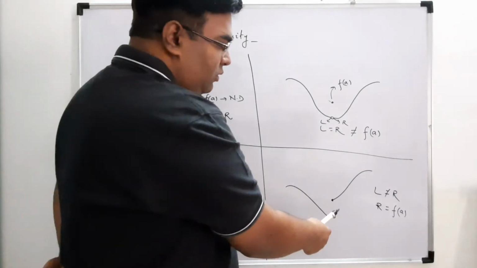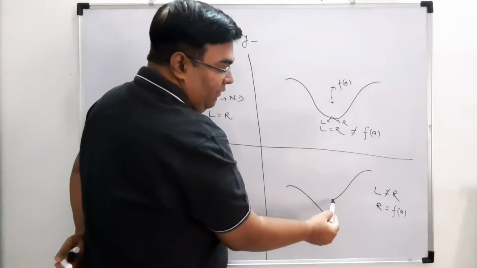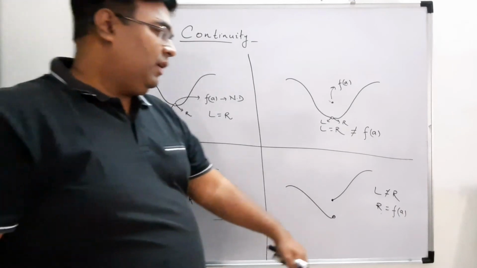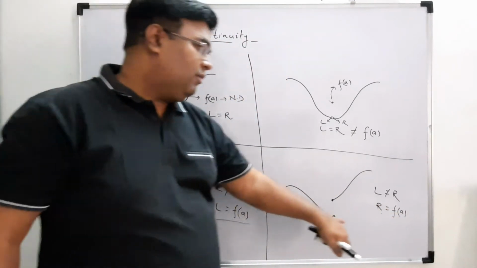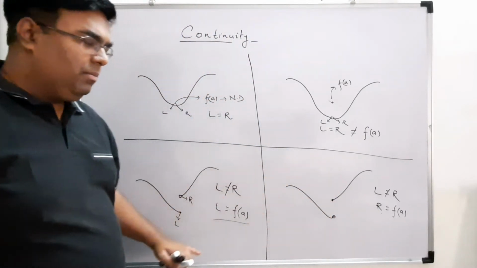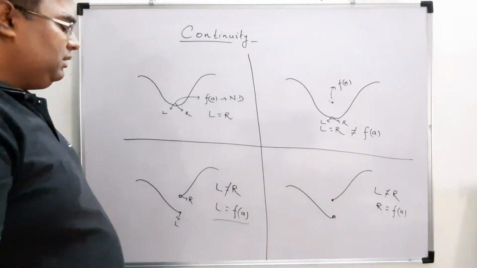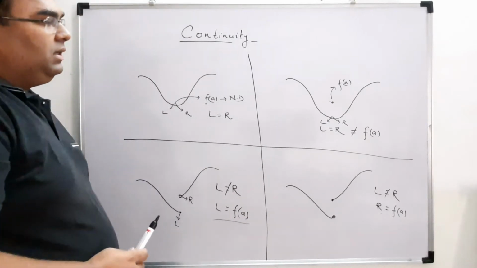Same case here also. Here L is not equal to R, but f(a) is equal to R. Here it is equal to L, and here it is equal to R. So these are two different cases but with the same logic. Your L is not equal to R, hence the graph or the function is not continuous.